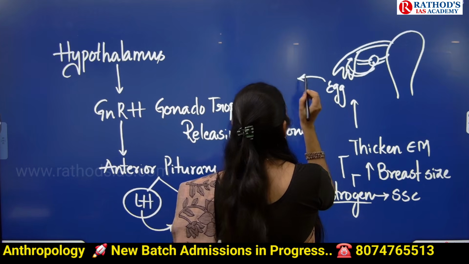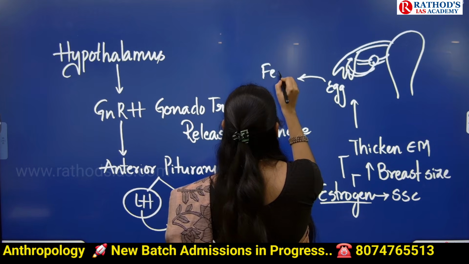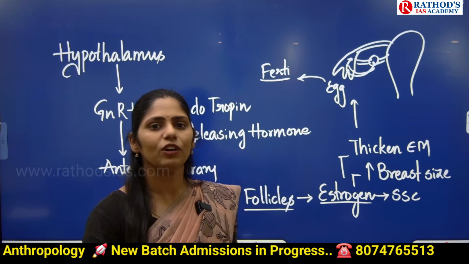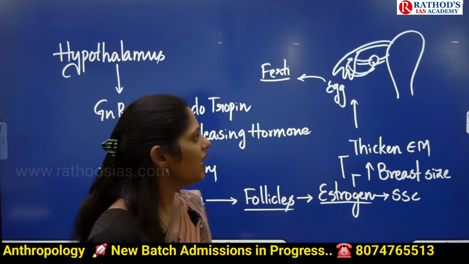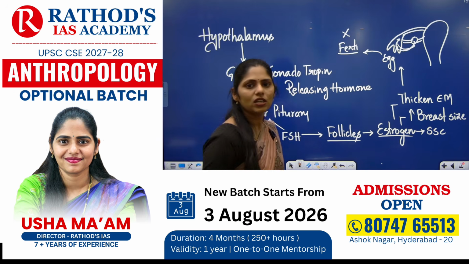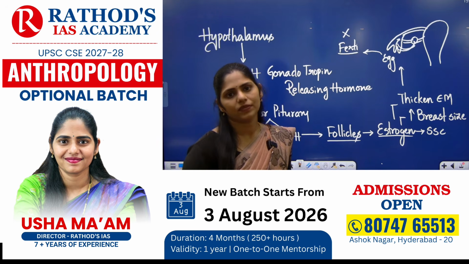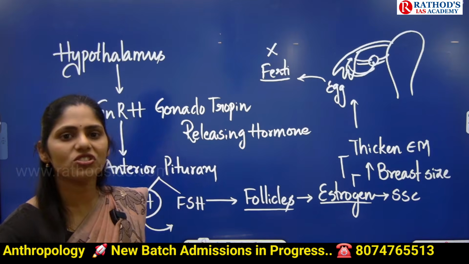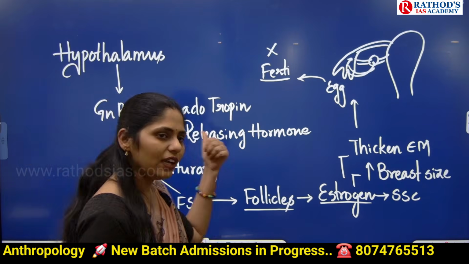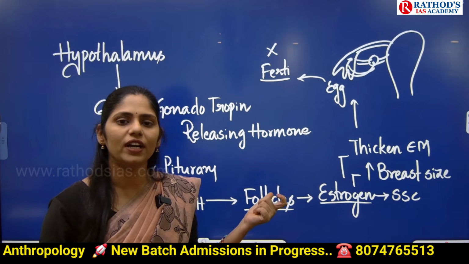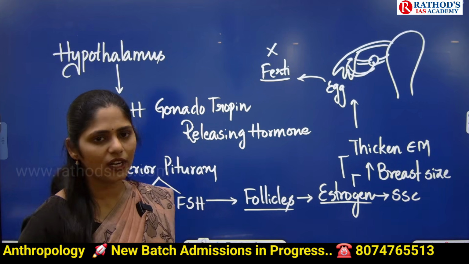If that egg gets fertilized, then what happens? That will lead to the start of pregnancy. If in case there is no fertilization, the egg will die. The lifespan of this egg is just one day. If in that one day it is not getting the sperm, if it is not getting fertilized, then the egg will die.